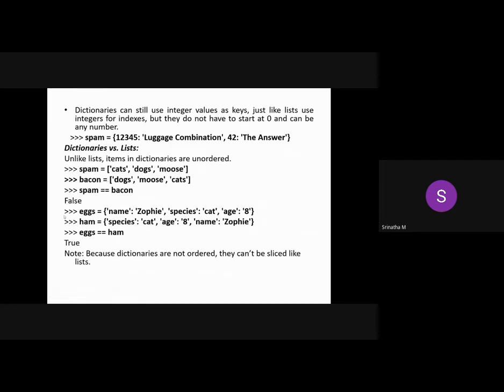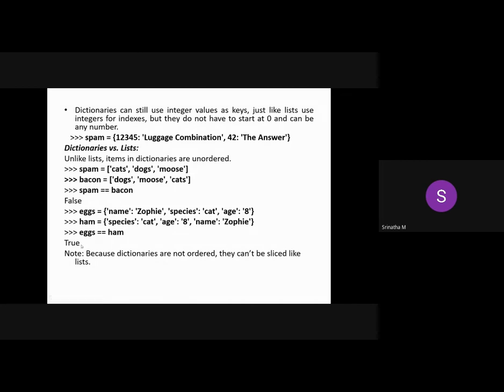Please look into this. We have created one dictionary with three items. Name is the key with this value. Here also, species is the key and cat is the value. Age is the key and 8 is the value. The same three items are repeated here, but not at the same place. This second item has come at the first position, the third one is at the second position, and the first one is at the third position. But still, when you compare these two dictionaries, it says True.